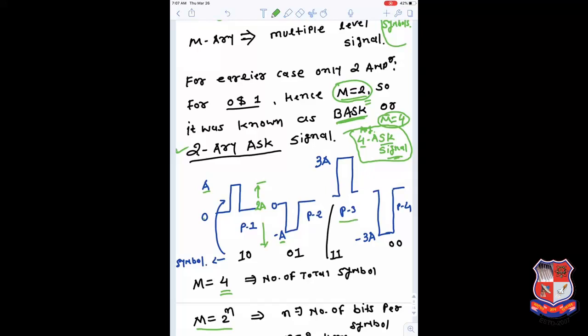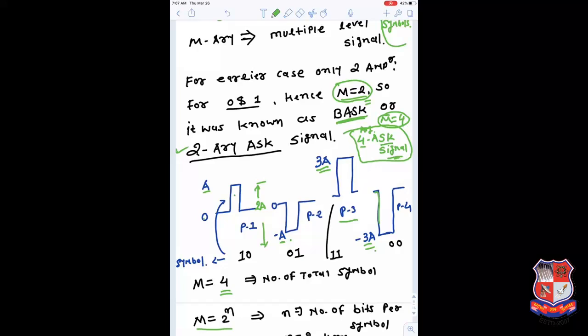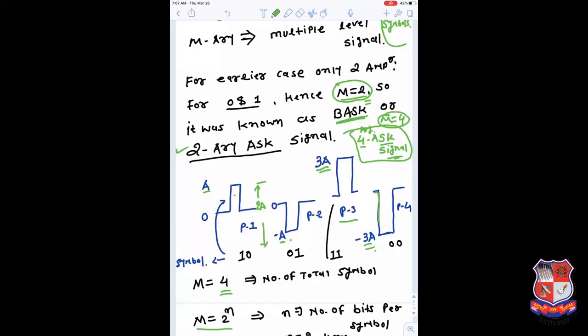Then the third pulse we can design with the amplitude 3a. So between a and 3a we again have 2a distance. Then the fourth pulse we can design with the amplitude -3a. So between -a and -3a we have a minimum of 2a distance, and there is more distance between the other pairs of pulses. Between 3a and -3a we have more distance, but the minimum distance between any two pulses is maintained as 2a.